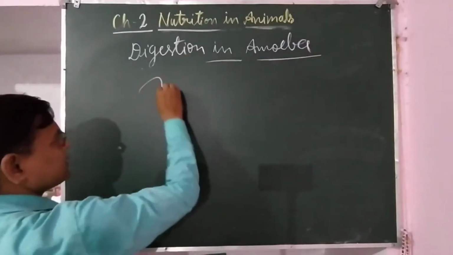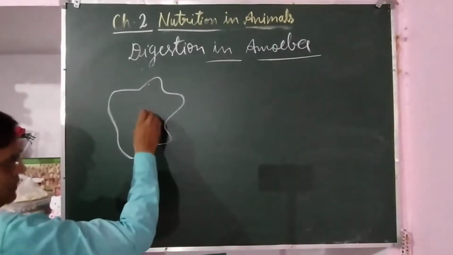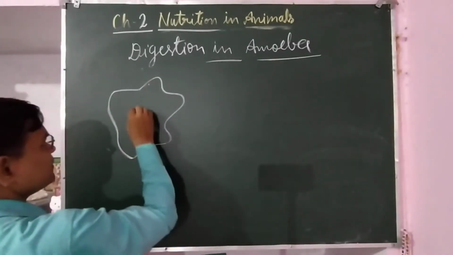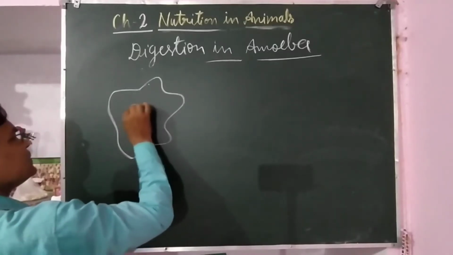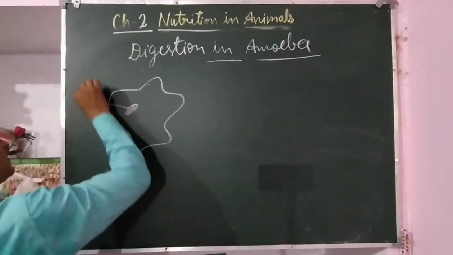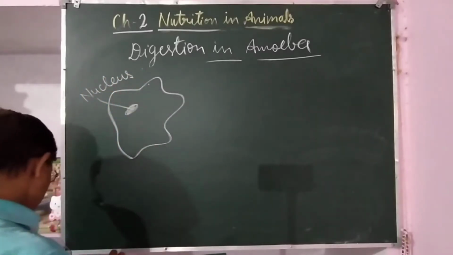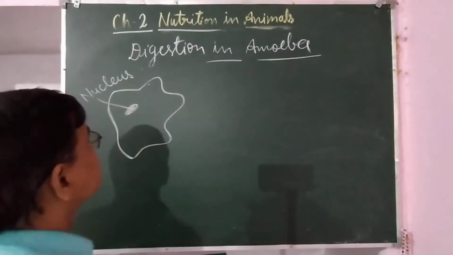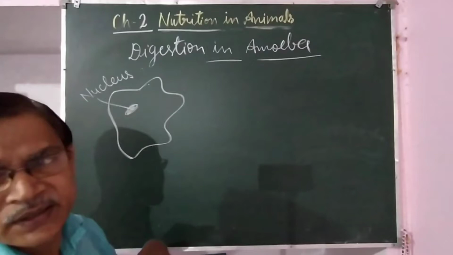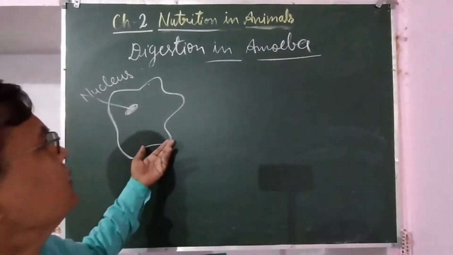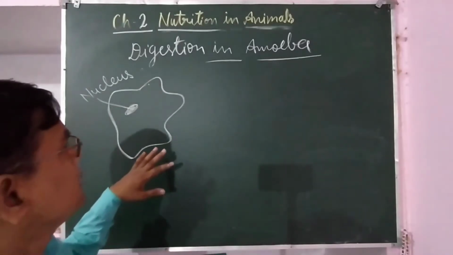Amoeba is a single cell organism that is irregular, its shape always changes. So this is the nucleus, it has one nucleus. Its shape always changes, that is, it has the capability to change its shape like WBC in our body, in our blood.